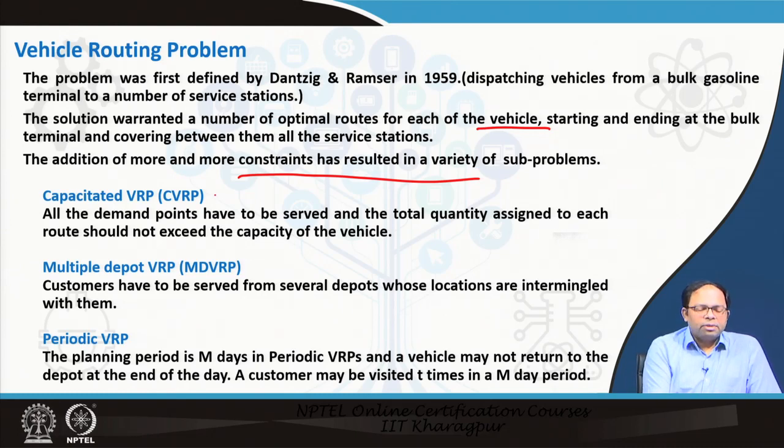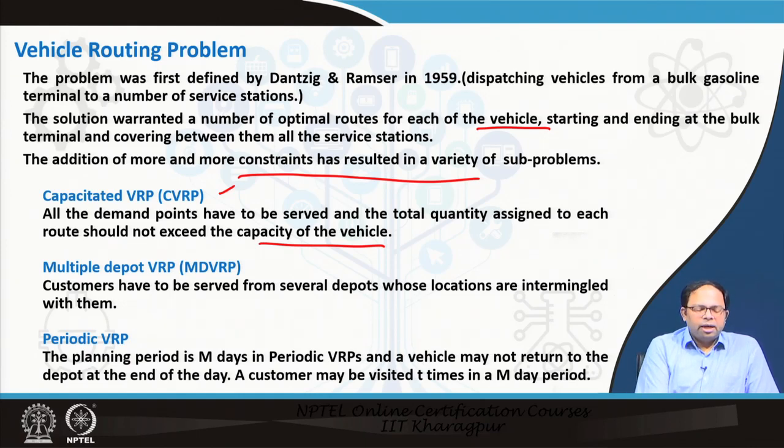So, one is the capacitated VRP. Here all the demand points have to be served, and the total quantity assigned to each route should not exceed the capacity of the vehicle. So, this is the first constraint that has been added. Next, the constraint is multiple depot VRP, where customers have to be served from several depots whose locations are intermingled with them. That means, instead of one depot, there could be multiple depots.